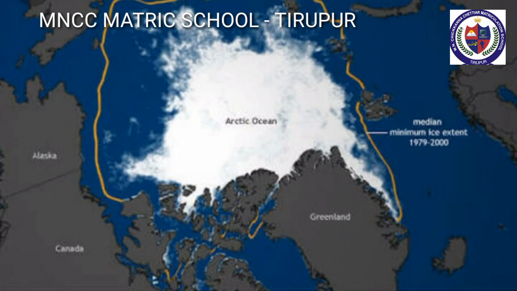The Arctic Ocean. The Arctic Ocean is the smallest ocean. It covers an area of 15.56 million square kilometers. It lies within the Arctic Circle. It remains frozen for most of the year. The North Pole is situated in the middle of the Arctic Ocean. The Eurasian Basin is the deepest point in the Arctic Ocean.